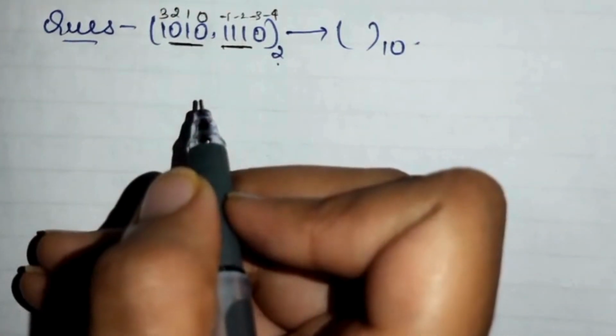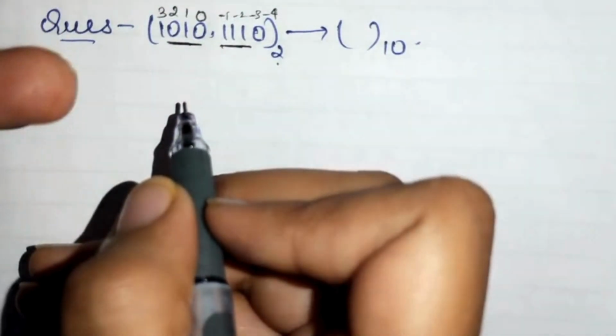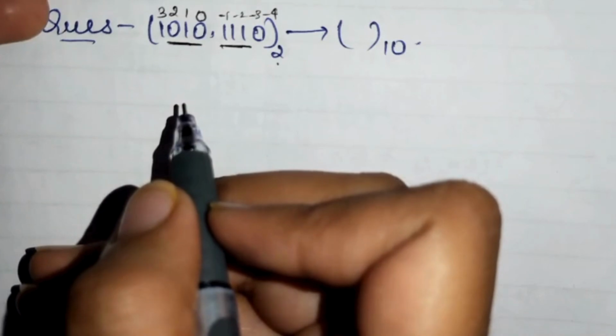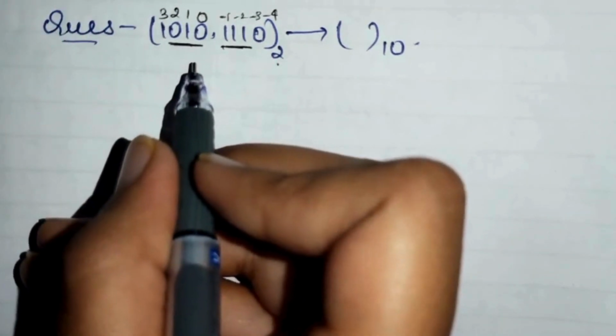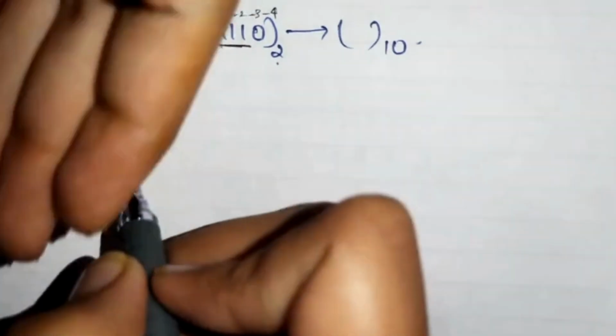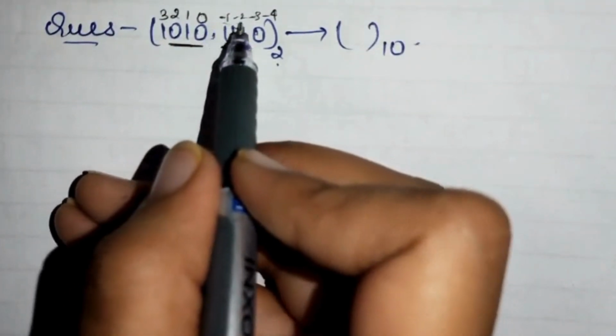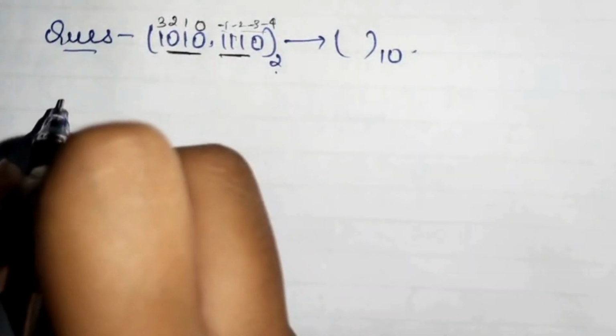Now the simple method as we were performing for the simple representation of binary, in the same way now we have to perform them, but you need to keep these in mind. Okay, so let us do that.